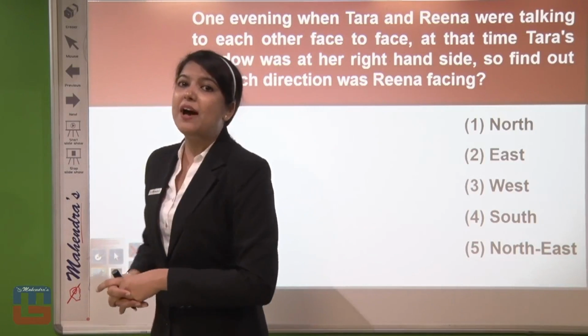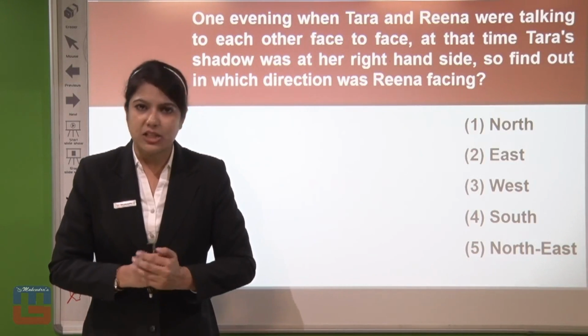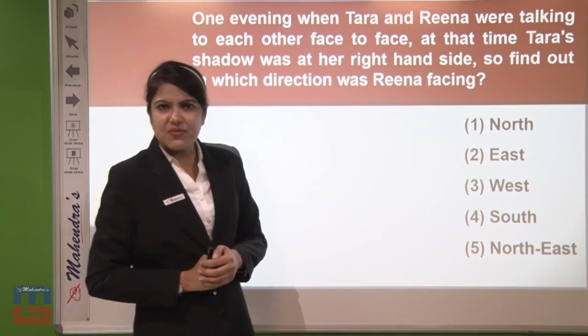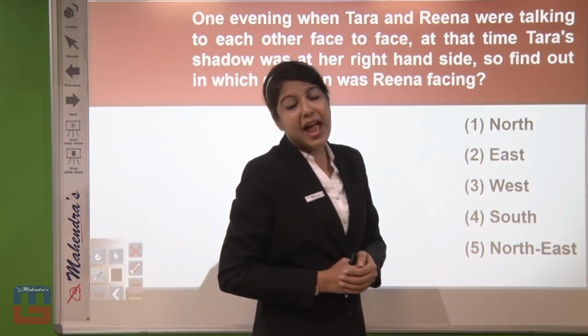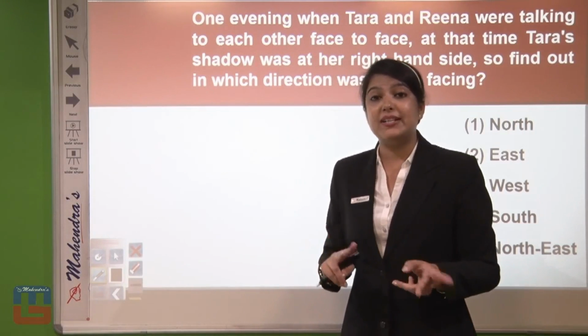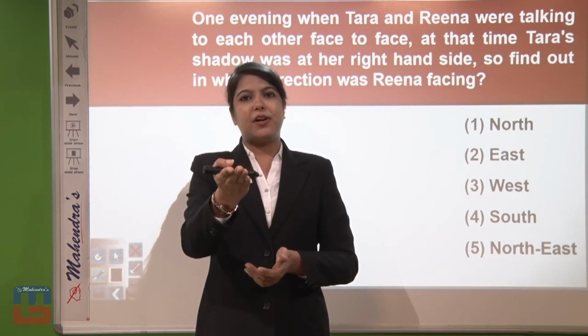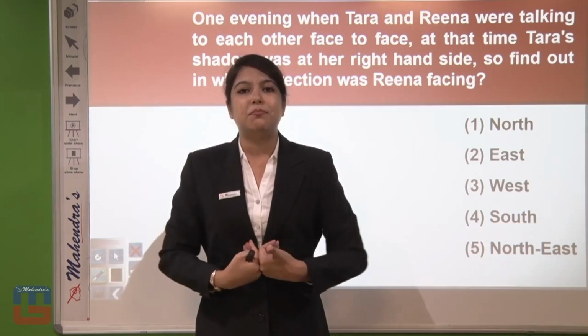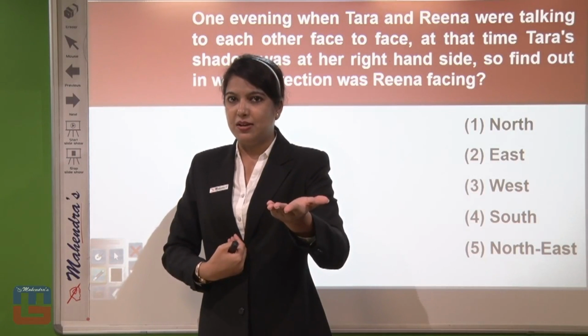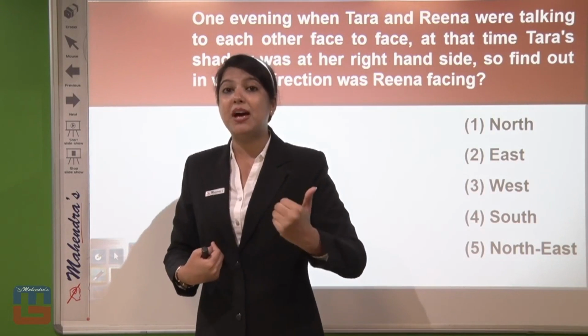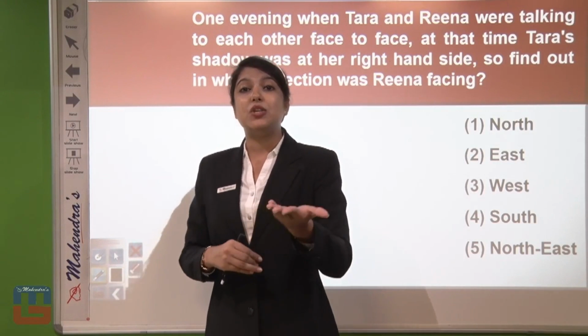So if you have got Tara's facing direction, you will declare Reena's facing direction as the opposite direction. To make the right and left hand sides clear, consider yourself in front of me right now, and consider me as Tara and you as Reena. It is not possible, but it can be imagined.